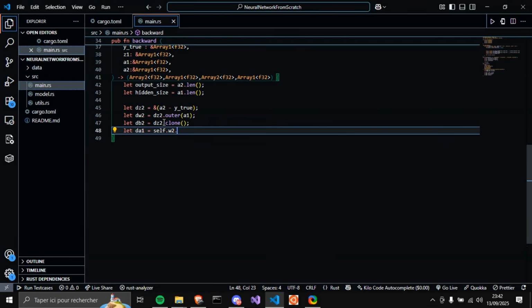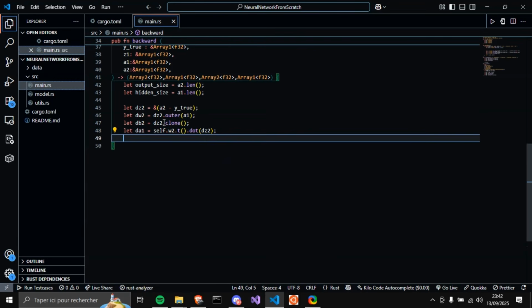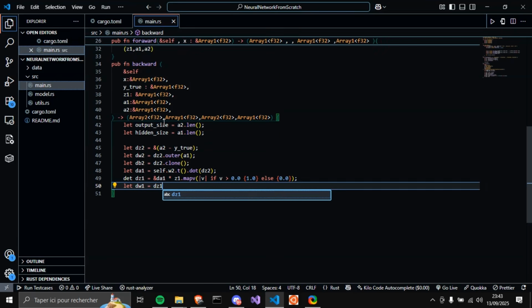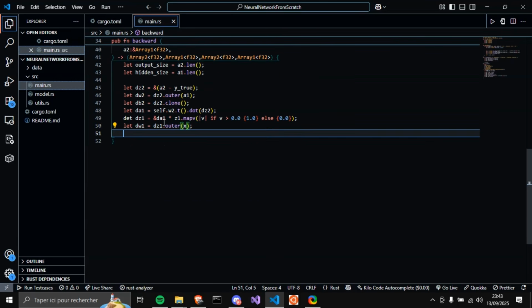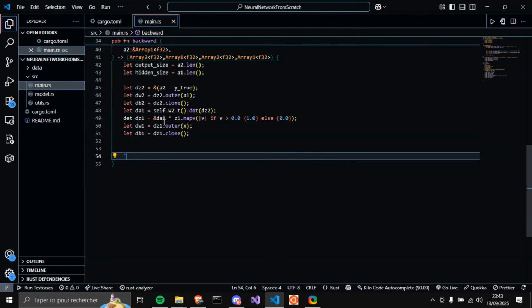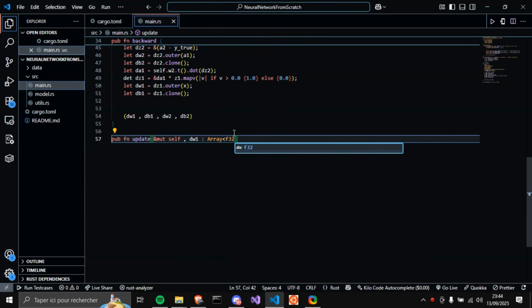A1 equals ReLU of Z1, and Z2 equals W2 times A1 plus the bias b2. This computes the gradient of the loss with respect to the output pre-activation values, which is Z2, and we do it again with respect to the second weight matrix, which is W2. Now we do these with the hidden layer and the hidden pre-activations as well.